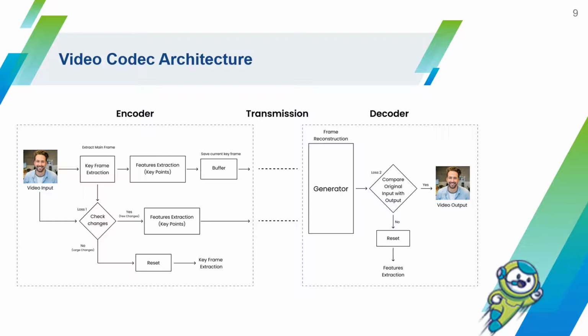After reconstruction, we calculate losses, which is loss 2, comparing the original input with the output. If losses were large, we will apply a reset procedure which extracts the key points again. If the losses were small, we will reconstruct it with a good quality and output the video.